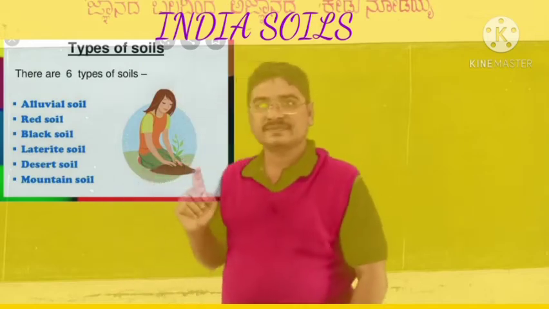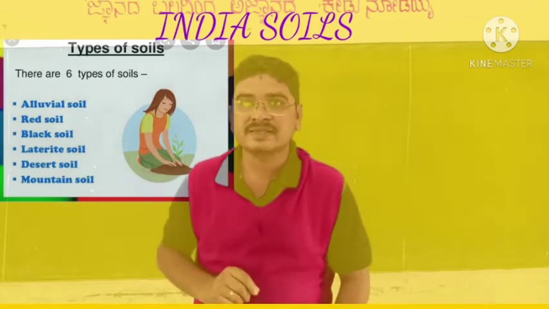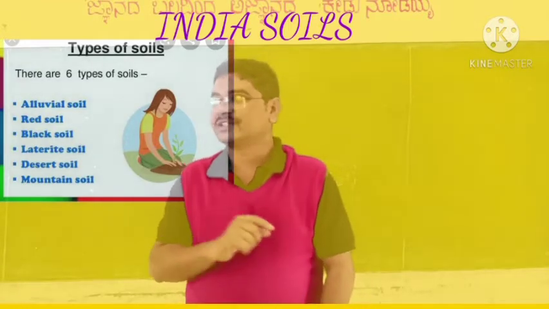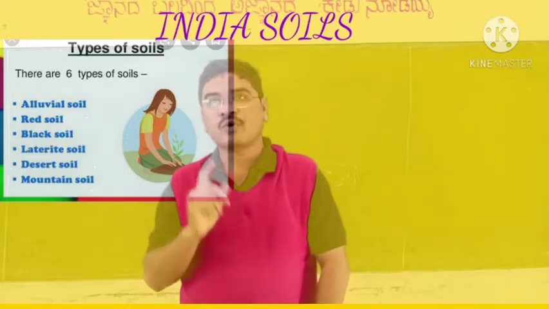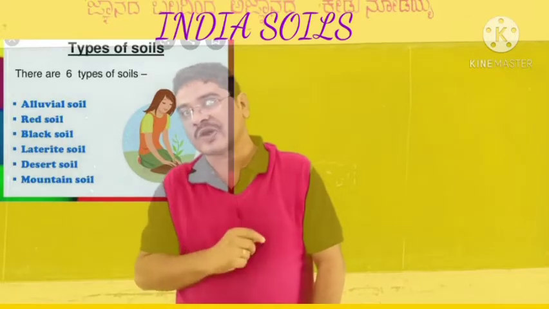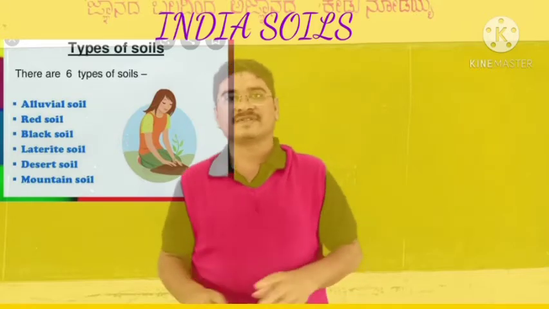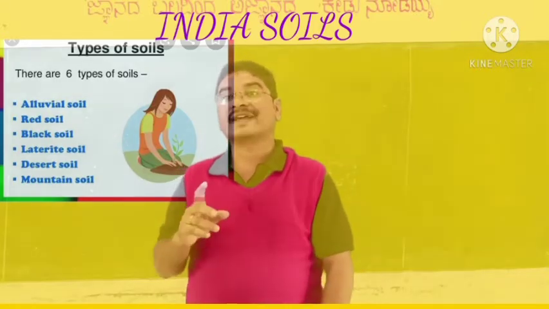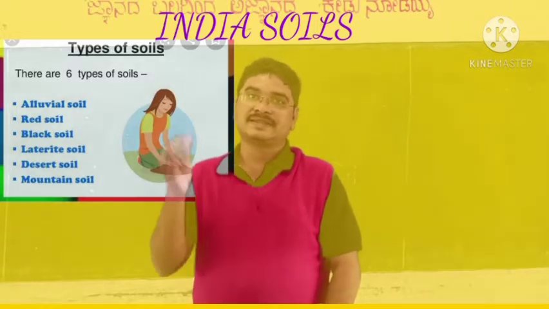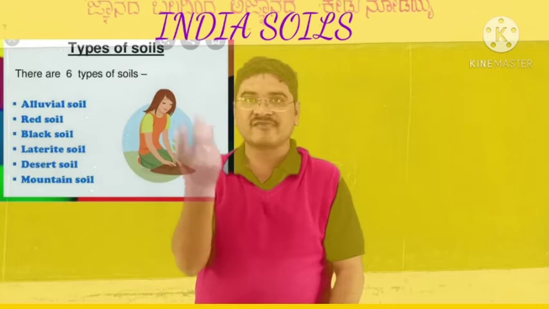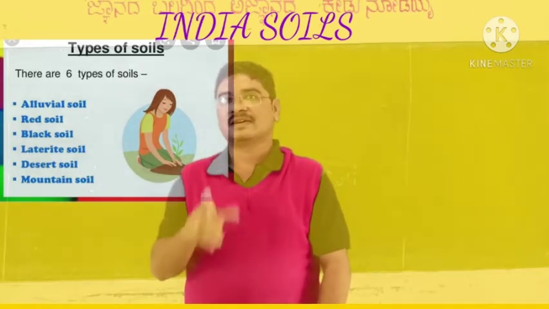The first is alluvial soil. The second is black soil. The third is red soil. The fourth is laterite soil. The fifth is desert soil. The sixth is mountain soil. These are the 6 different varieties of soils we can see all over India.